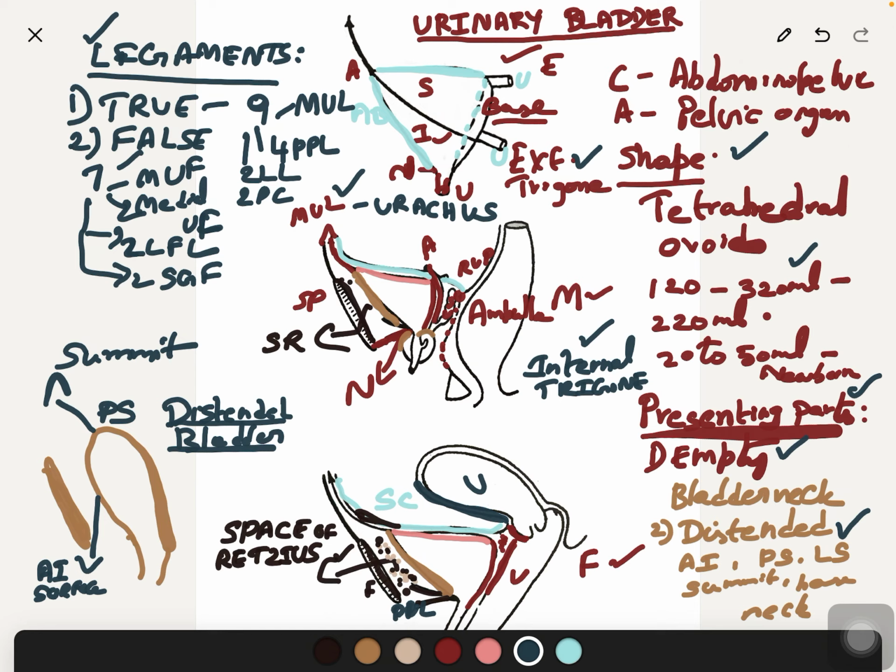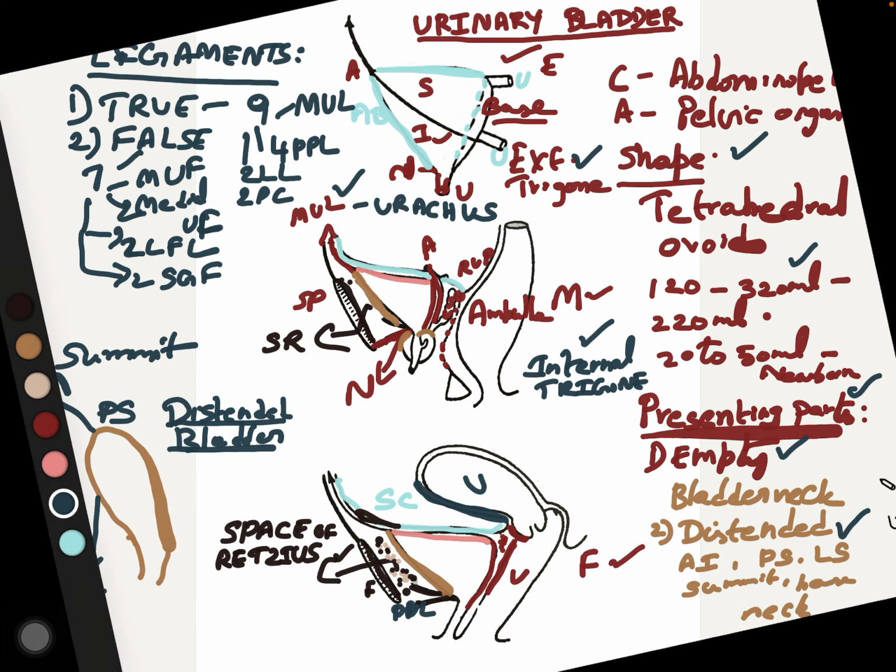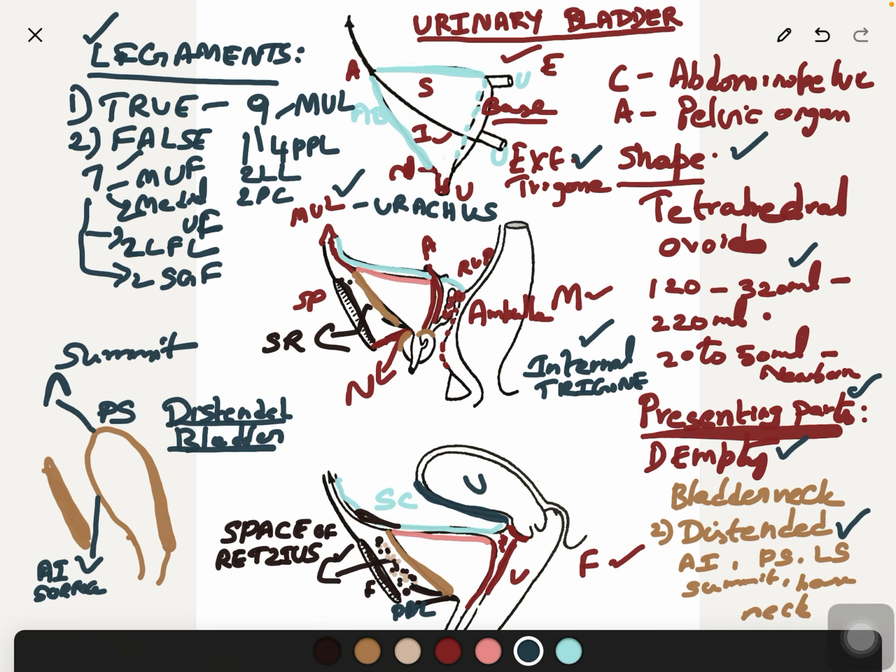The cause for the smooth part of the urinary bladder, this internal trigone, is due to the developmental. You will understand, in our channel we have covered the development of the urinary bladder. If you go through it, then you can understand this internal trigone is developed from the part of absorbed mesonephric ducts. So that is the reason.